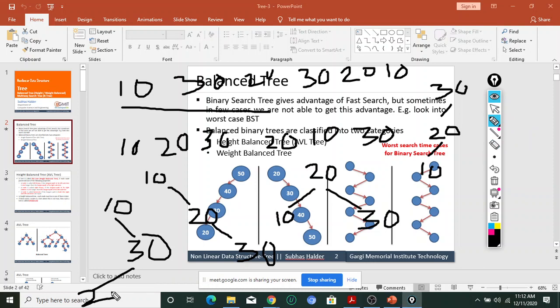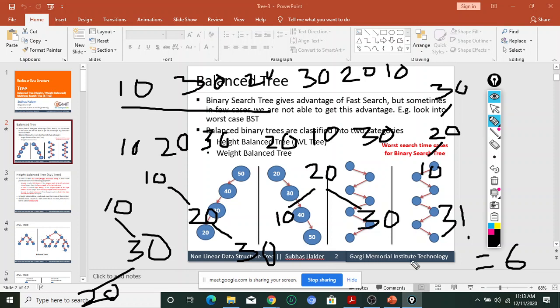Okay, similarly we can change many other orders. How many keys are there? Only 3 keys. But how many arrangements are possible? 3 factorial. How many combinations can we arrange? 3 factorial, which means 6. So how many trees have I already drawn here? I showed you 1, 2, 3, 4. So 2 more are possible.